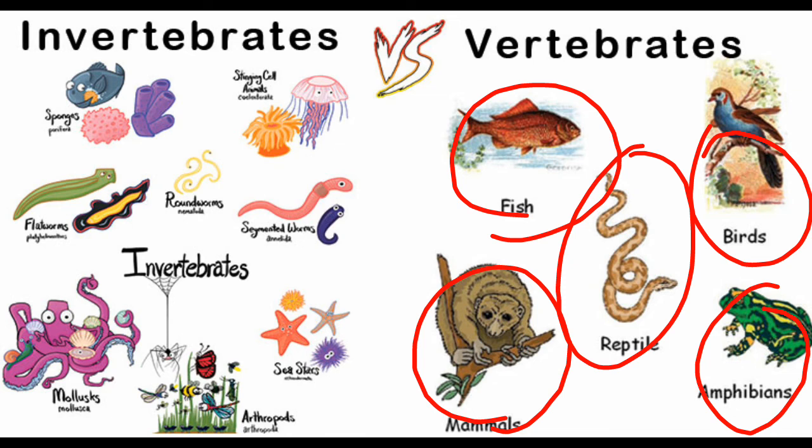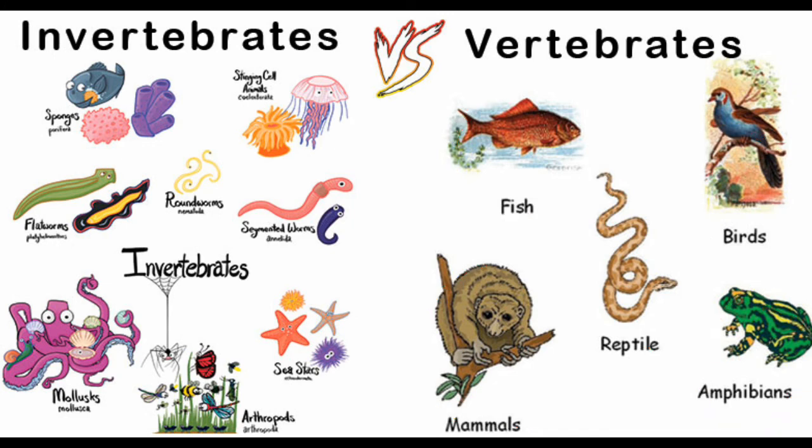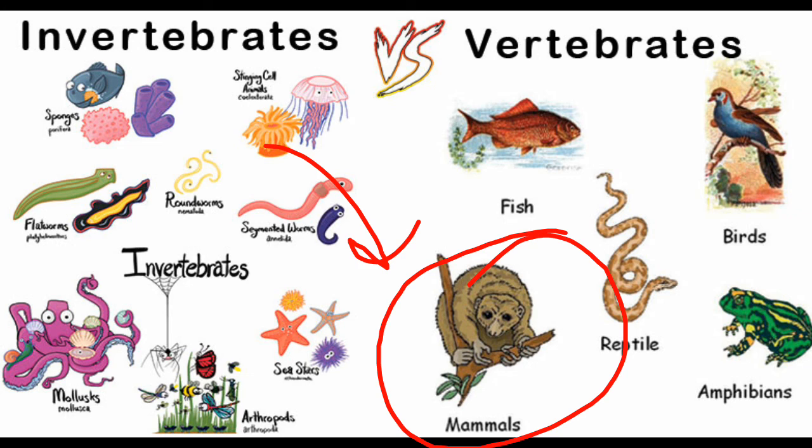And mammals are the ones that are very advanced of all of these. Mammals can give birth to young ones directly without the help of any kind of egg. So mammals have this basic characteristic of giving birth directly. So these are the kind of evolution that we have seen on our earth.